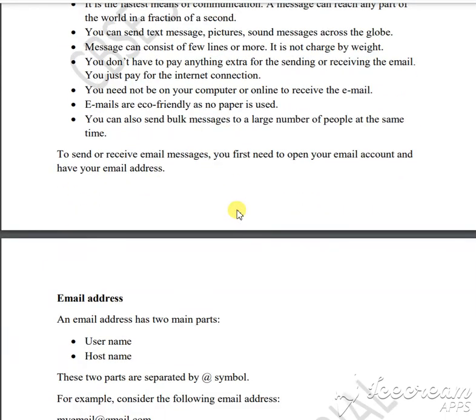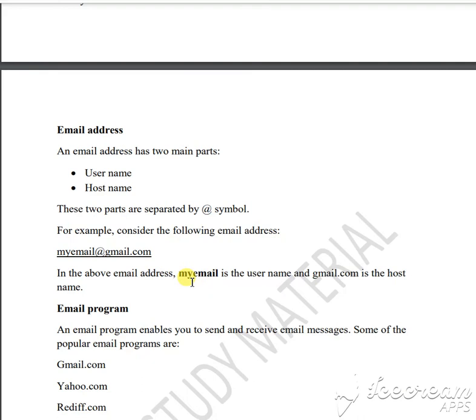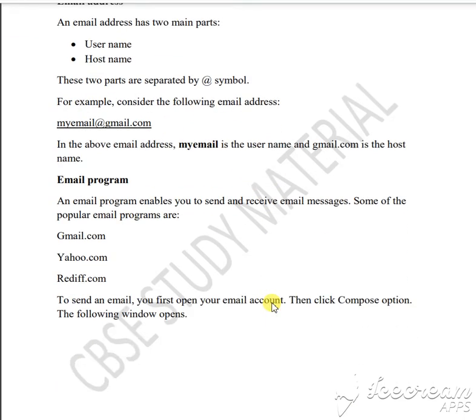So this is what email addressing is. We have different parts of an email address: user address and host address. That means who is sending, this is the user, and to whom it is sending, that is the host. So two persons. We can see the at the rate symbol. Suppose your name at the rate of gmail.com. Okay, so this is my email at the rate of gmail.com. Using the at the rate symbol, you can find it.